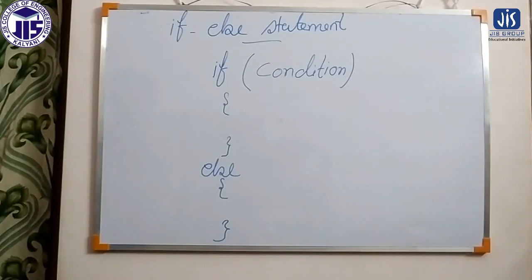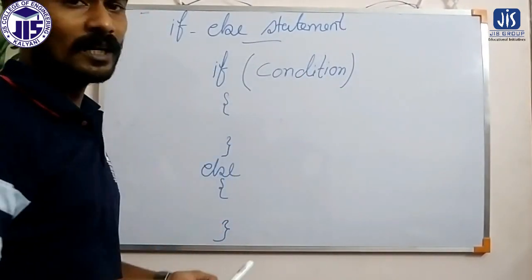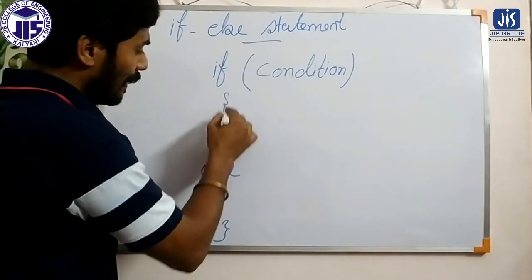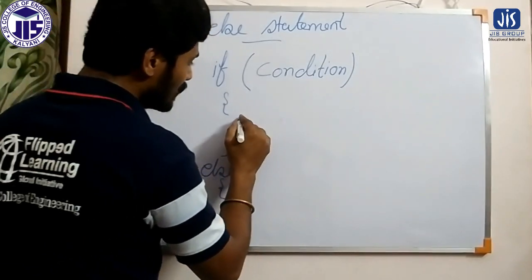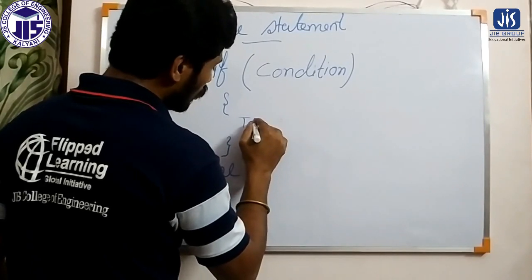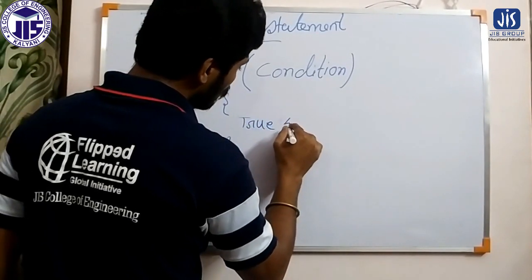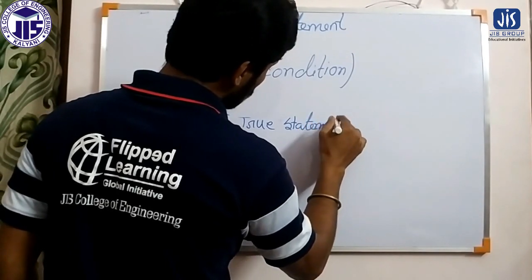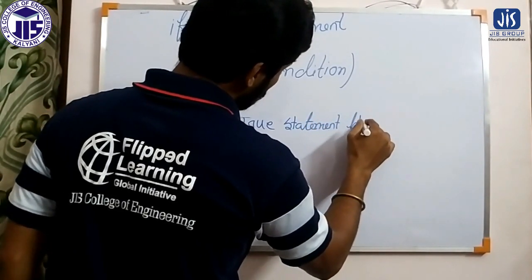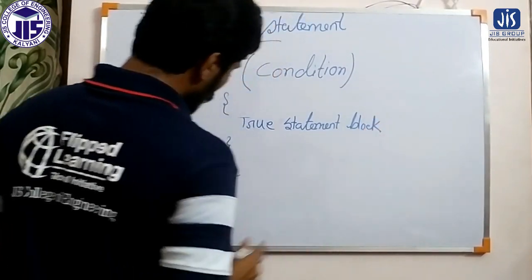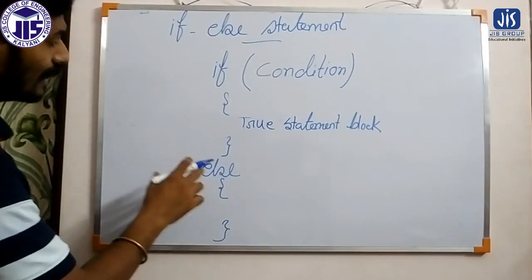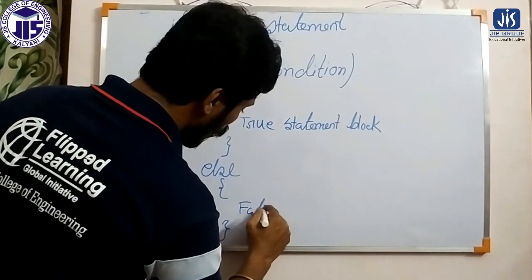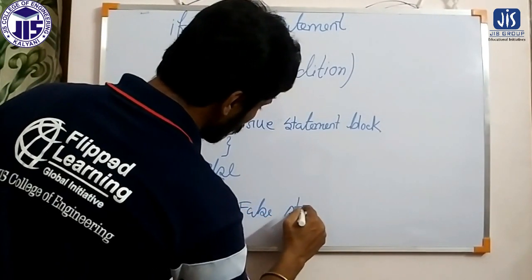So it is like this. Here you can see, if we apply a condition, and then there are parentheses. This parenthesis is basically representing the true statement block. Then we apply else, and after the else there is again a parenthesis that is basically representing the false statement block.